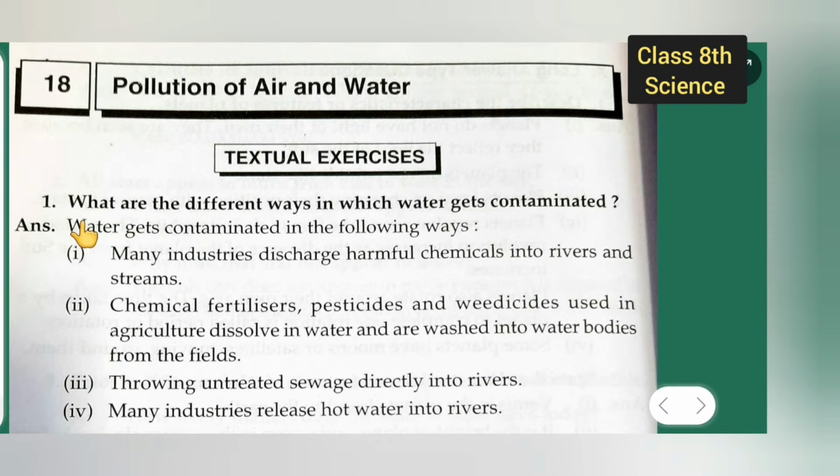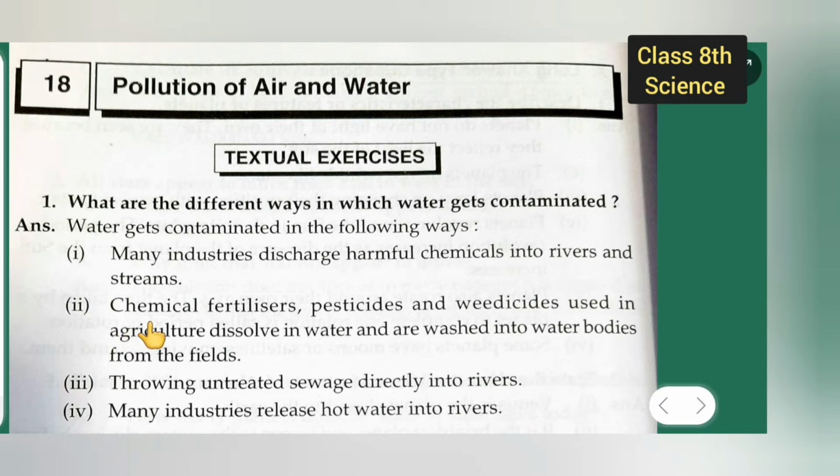So the first question is over here: what are the different ways in which water gets contaminated? Water gets contaminated in the following ways. First, many industries discharge harmful chemicals into rivers and streams.